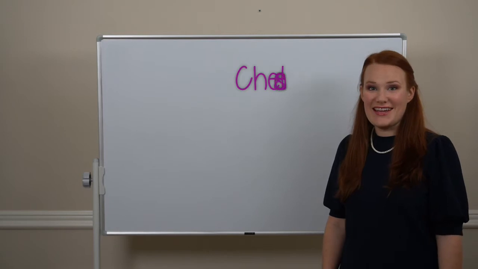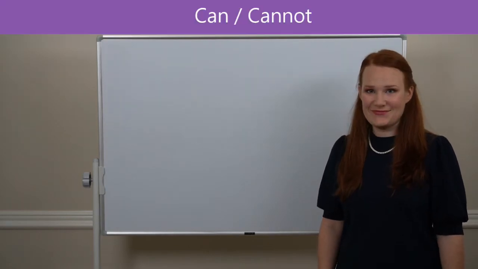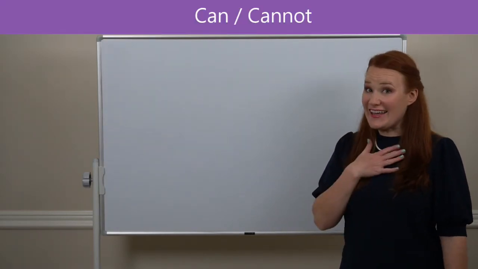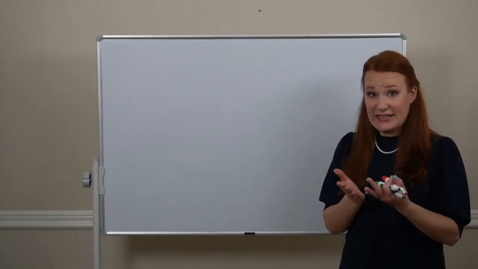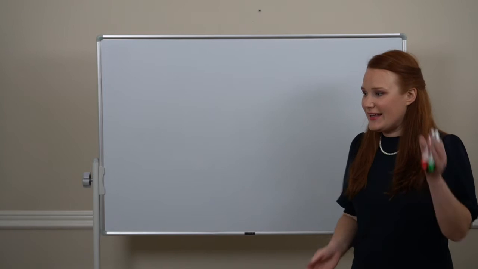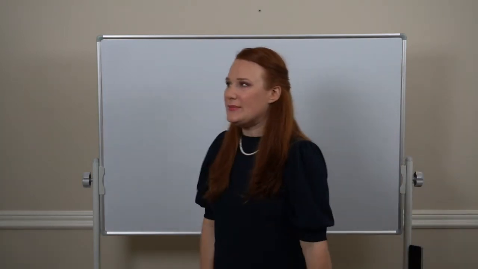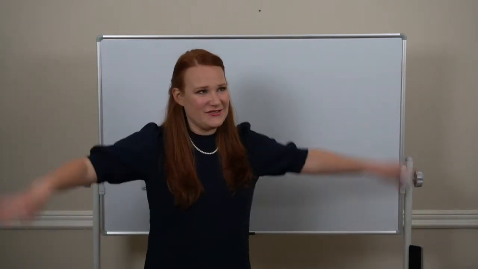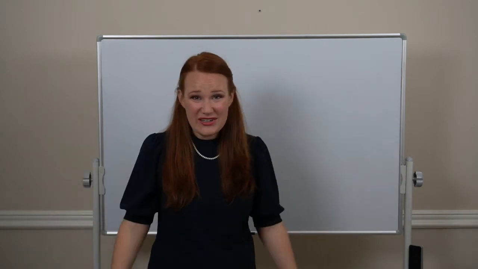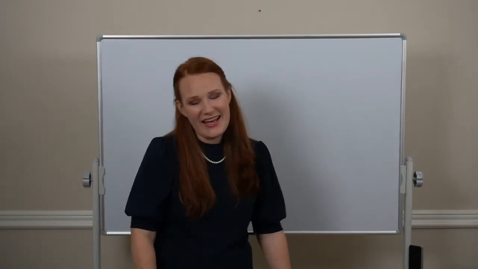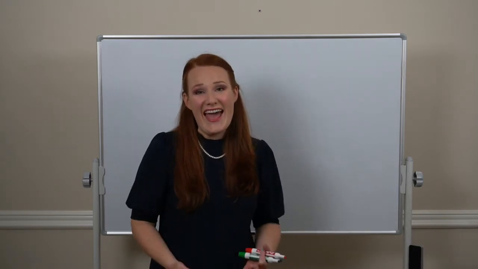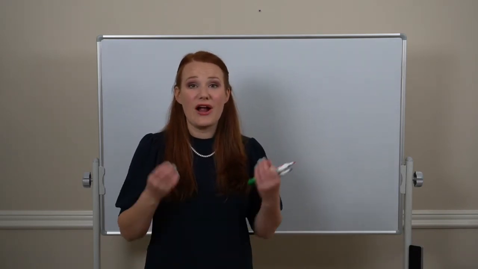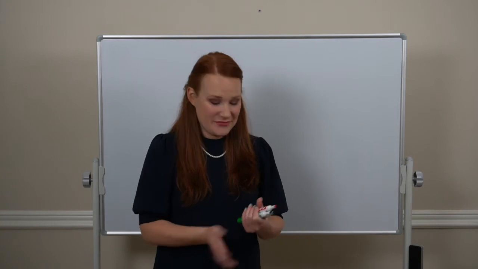Today, let's break down can. All right, I can speak English. I can read a book. I can swim, but I can't fly. Like a bird, like a plane, I cannot fly. We use can to talk about our abilities.